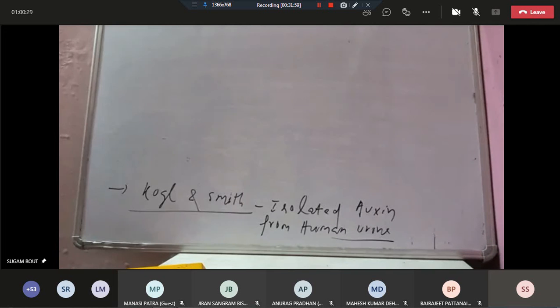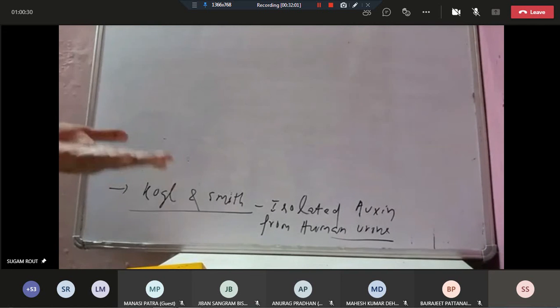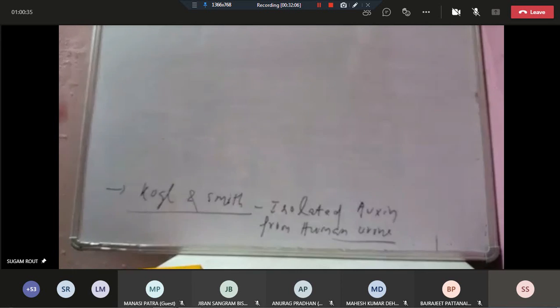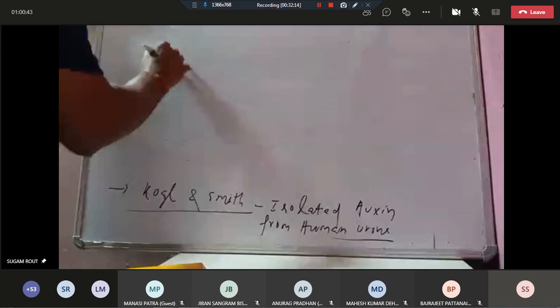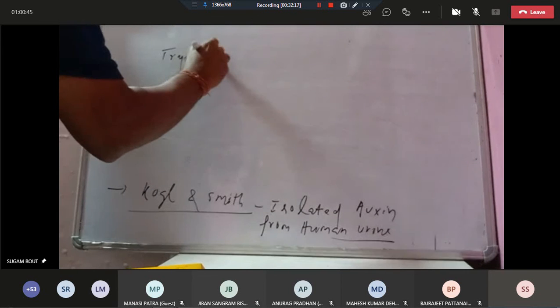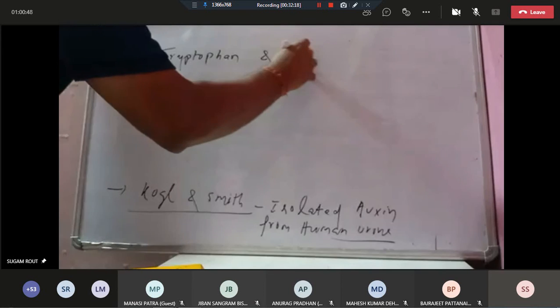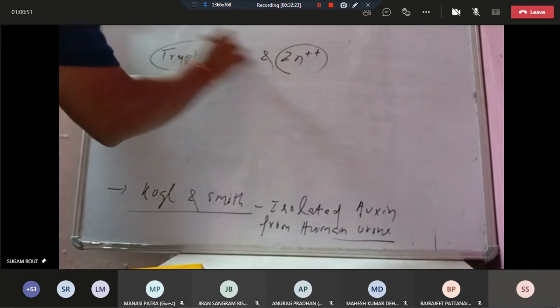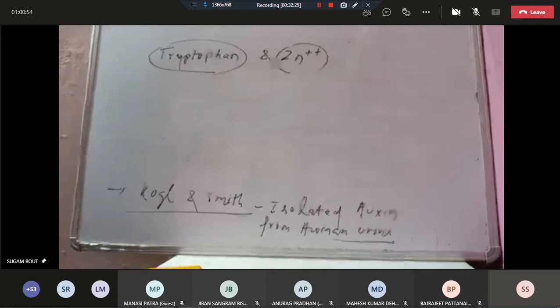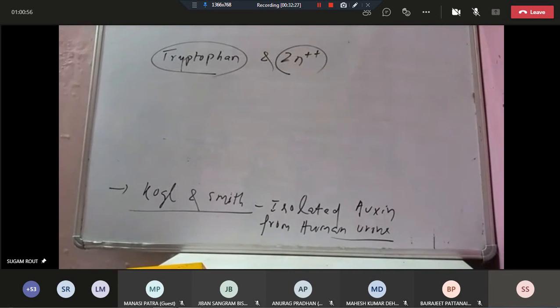If we look at auxin precursors, they are tryptophan and zinc. These zinc and tryptophan are the precursors of auxin.